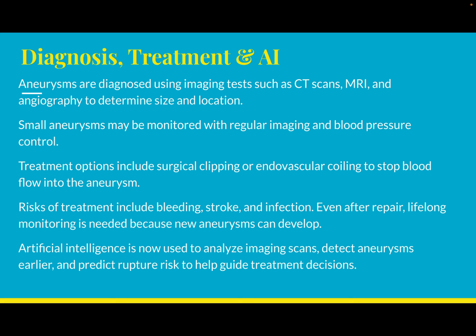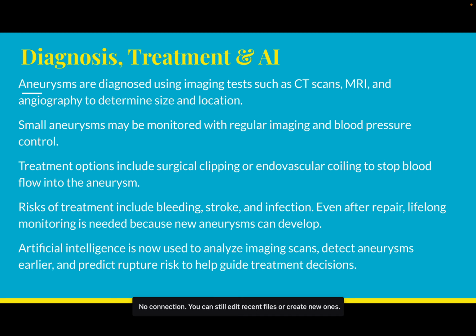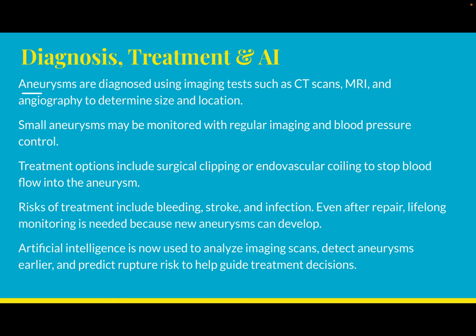In conclusion, an aneurysm is a weakening and bulging of an artery that becomes life-threatening if it ruptures. It develops due to a combination of genetic factors, blood pressure, smoking, and long-term vessel damage. Many aneurysms are silent, but when rupture occurs, the consequences can be severe.